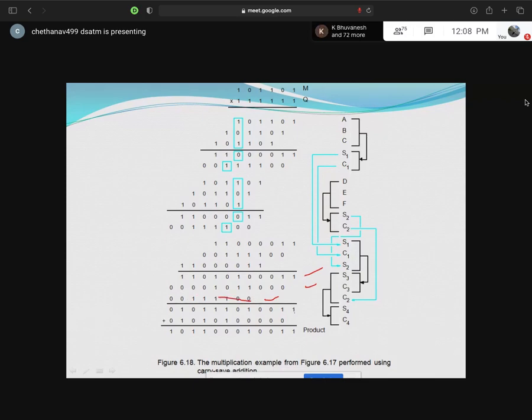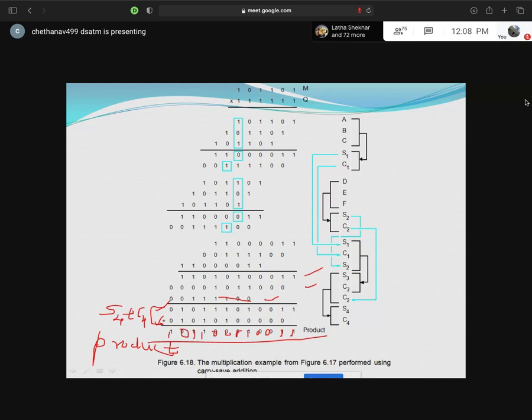On adding, I'll get S4 and C4. Then after this, you have to add S4 plus C4. That is your final product: 1, 1, 0, 0, 1, 0, 0, 0, 1, 1, 0, 1.